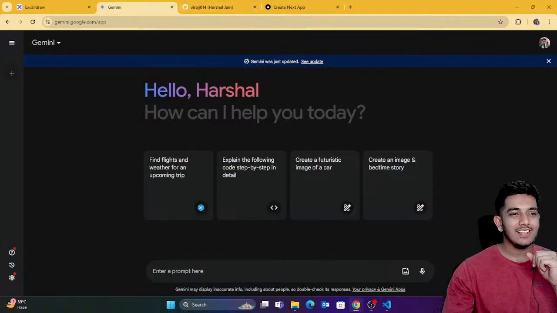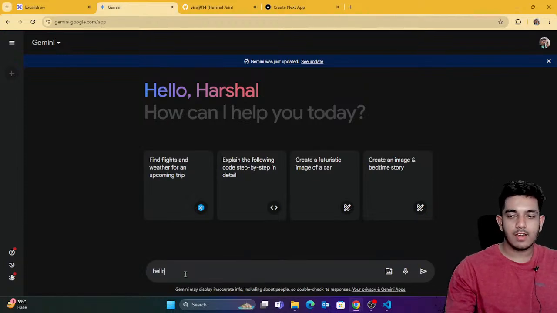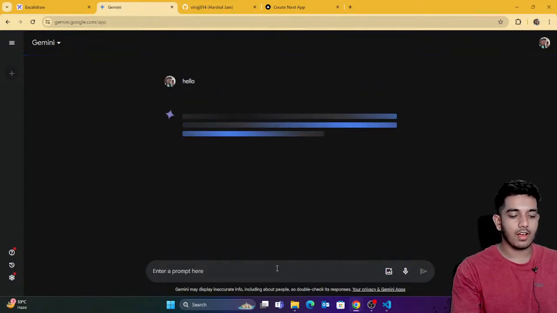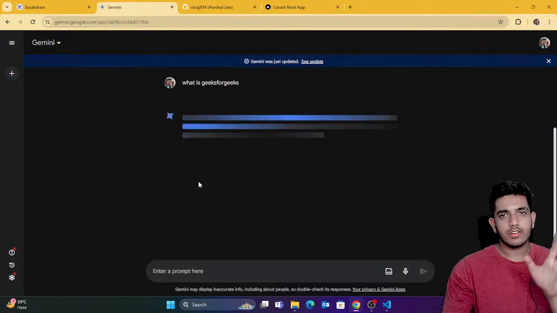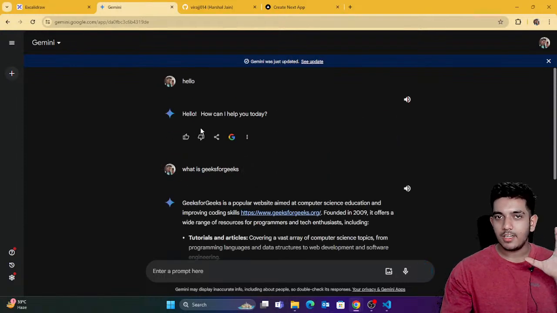So guys, here you can see that this is Google's Gemini. You can just search Gemini on Google and you would find this website. This is very simple. It works like ChatGPT. If I just try to chat with it, you can see that it's going to give me some answers. If I ask what is Geeks for Geeks, you can see that it's trying to give me some answer. So basically it's like ChatGPT.